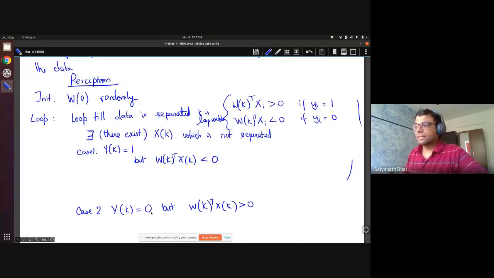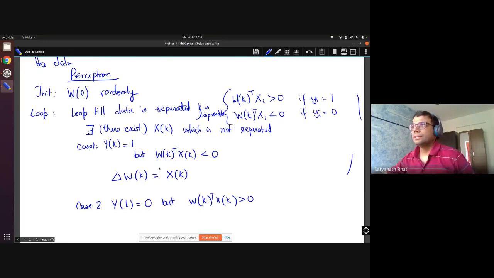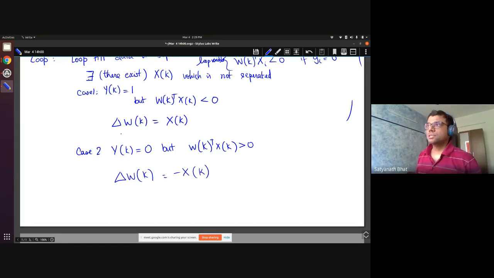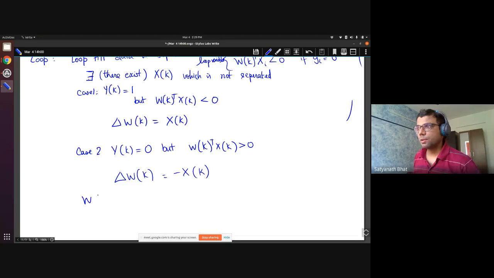Whenever this happens, we will have a small delta wk, which in the first case is xk, and in the second case is minus xk. And in the last statement, we say wk plus 1 is equal to wk plus delta wk.